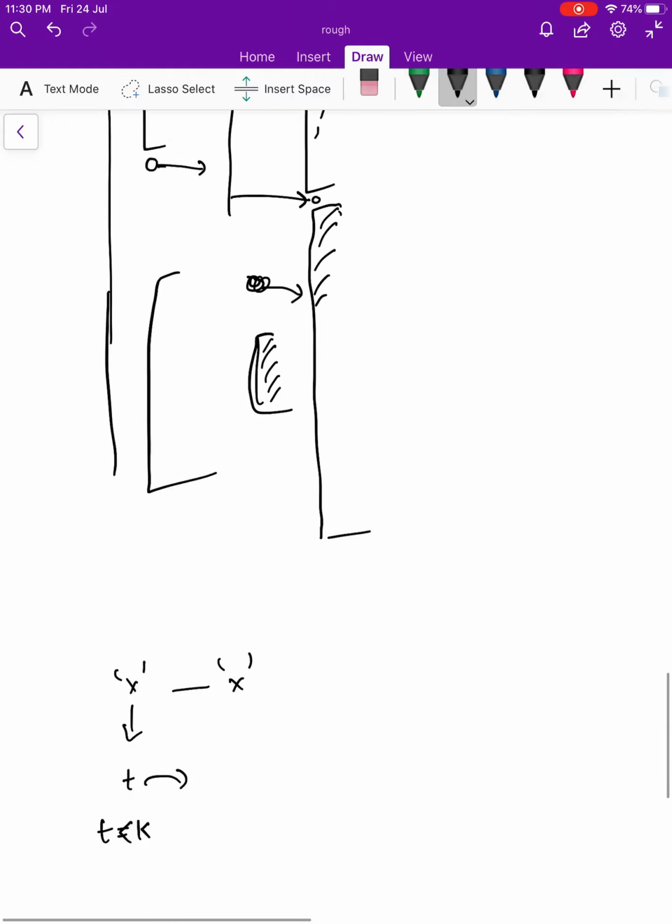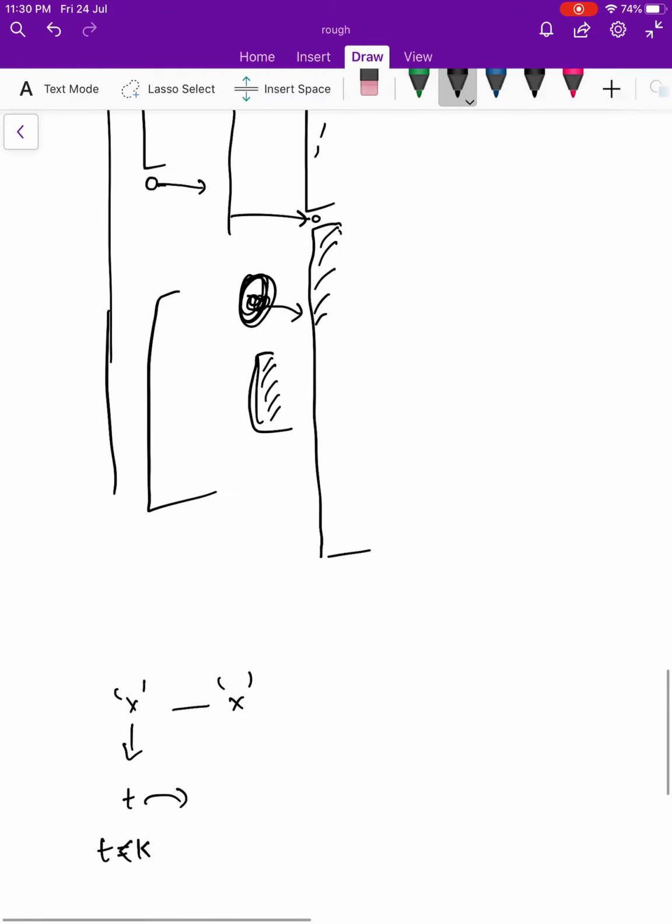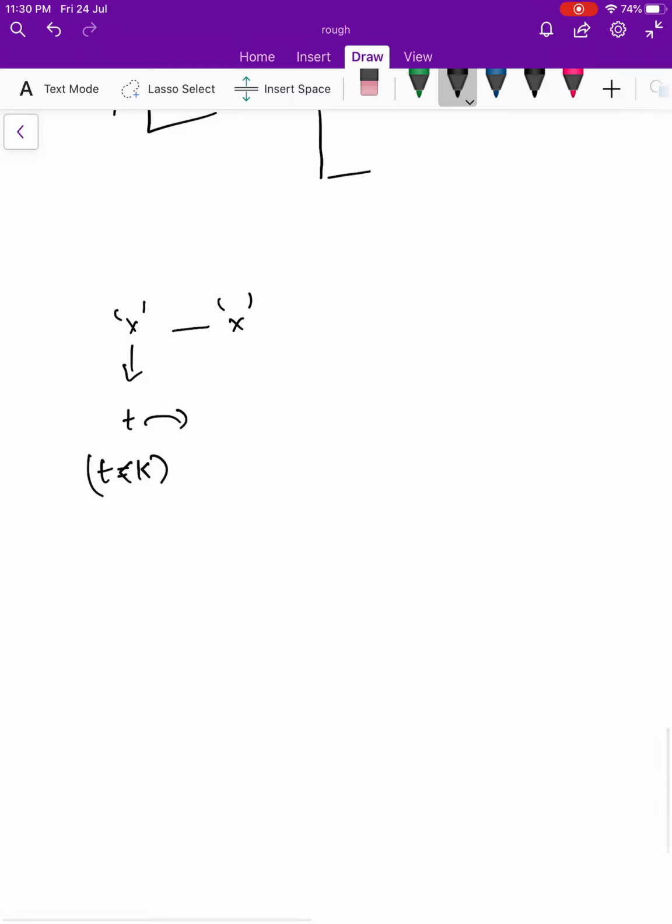So if it is going from type X shore to X shore, let us say she is on time T. Right now the time is T. Before going to the next one, if the time is less than K, it means she is in this position. If you go into this shore, it will be time T plus 1. If it is less than T1 or greater than T2, then it is no problem, and it will go forward, and the time will be T plus 1.